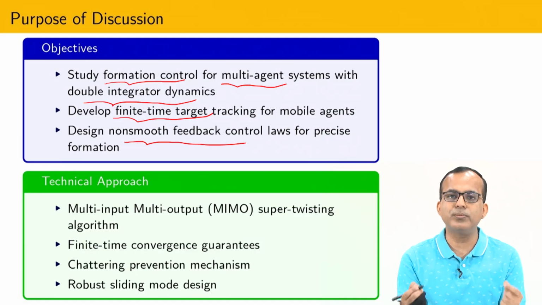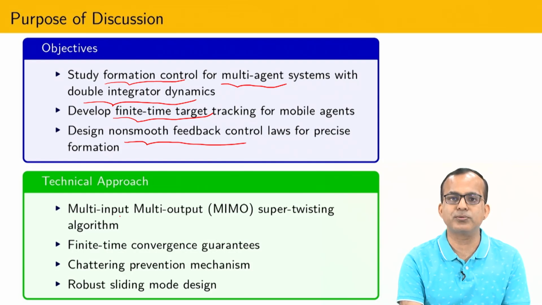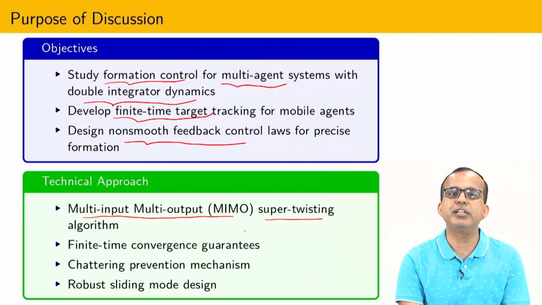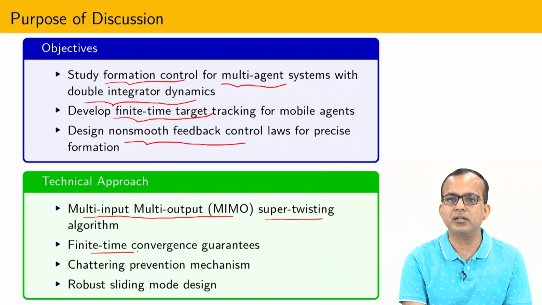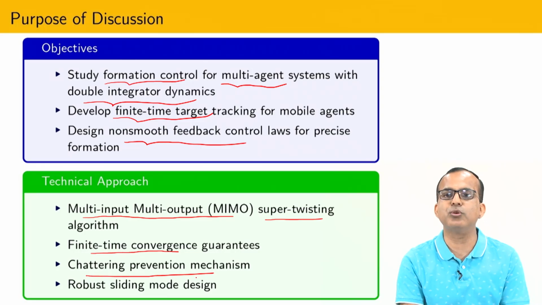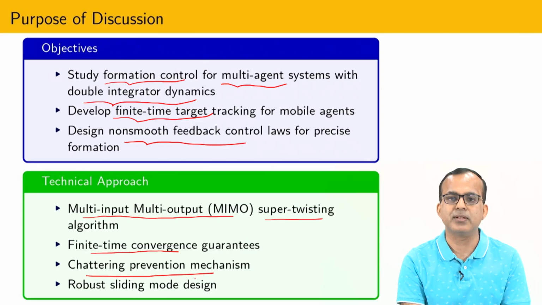Our main objective is how to apply higher order sliding mode control theory for multi input multi output classes of system, and due to that reason I am going to first extend the super twisting control in such a way that it is applicable for the multi input multi output system. And obviously finite time convergence is guaranteed, and one can also prevent the chattering because whatever control I am going to propose is continuous in nature, and obviously robustness comes into picture.